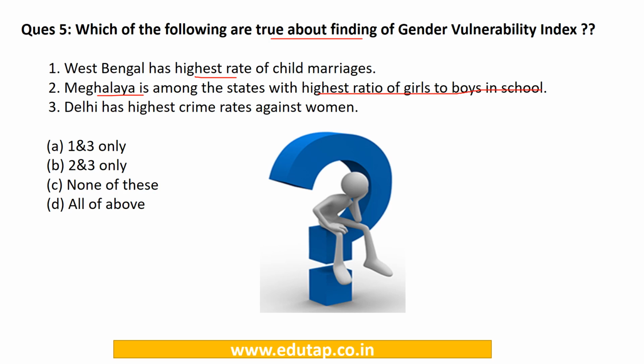And the third statement, Delhi has the highest crime rates against women. The options given are option A, statements 1 and 3 are correct; option B, statements 2 and 3 are correct; option C, none of these; and option D, all of these. Here all these statements are correct. Therefore option D is the correct answer for question number 5.